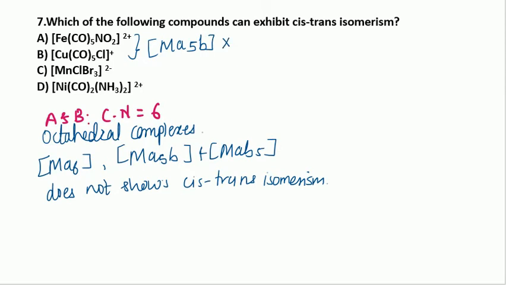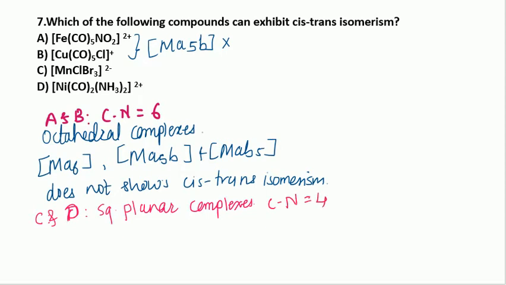If we talk about option C and D, not A, option C and D are the square planar complexes, as the coordination number is equal to 4.